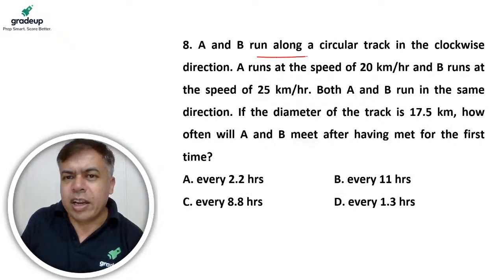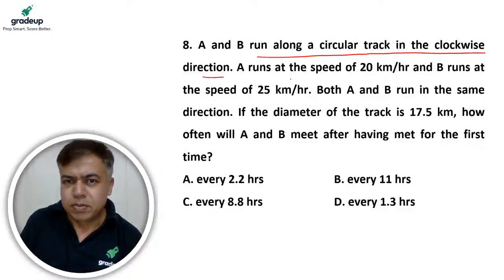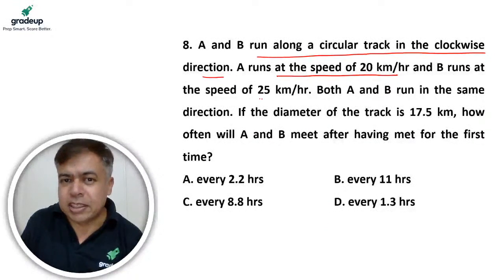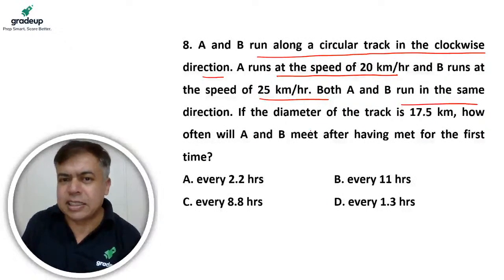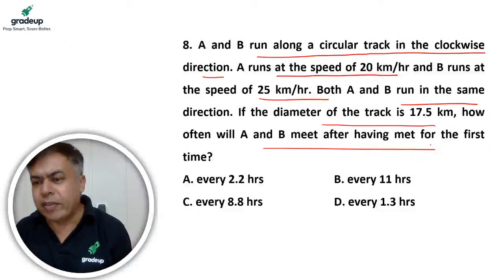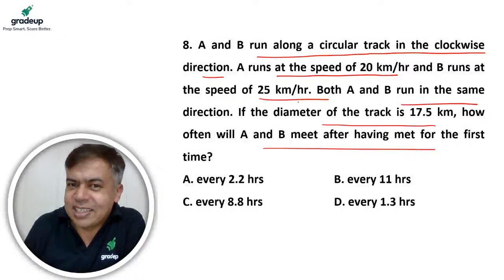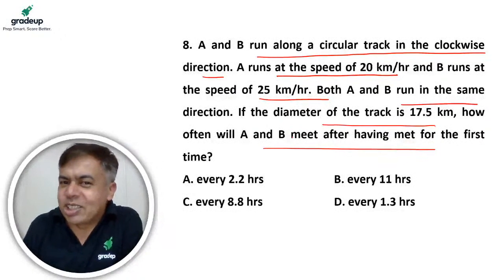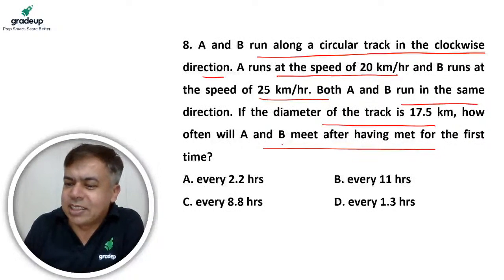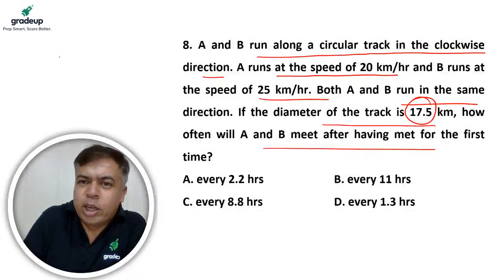A and B run along a circular track in the clockwise direction. A runs at a speed of 20, B runs at a speed of 25. Both A and B run in the same direction. The diameter of the track is given. How often will A and B meet after having met for the first time? Okay, here relative speed is needed, because it is talking about meeting interval, and meeting interval is the circumference divided by relative speed. Circumference is pi into the diameter.